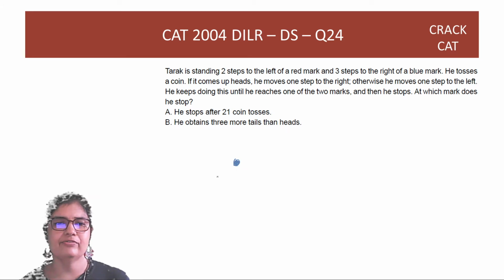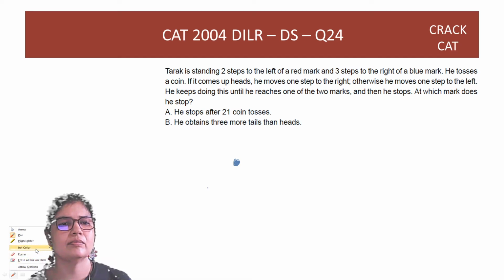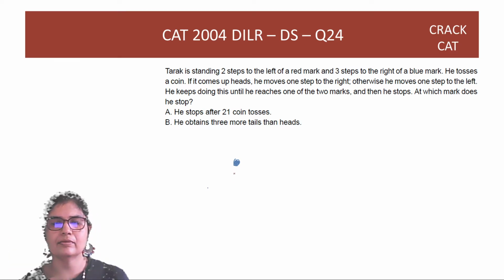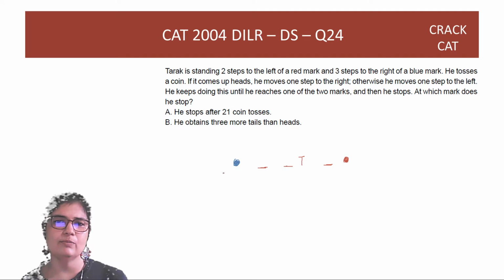And then you have a red mark. And Tarak is 2 steps to the left, which means this is 1 step to the left and this is where Tarak is, right? So in 2 steps, 1 step here on this blank and 1 step he'll reach the red mark. And in 3 steps, so first step, second step, and then he reaches the blue mark.